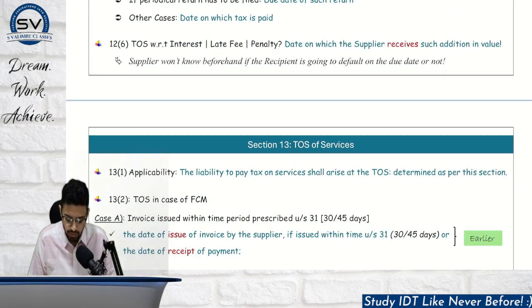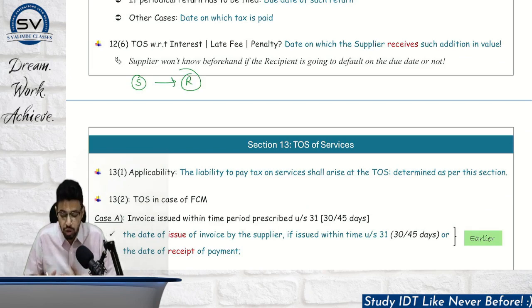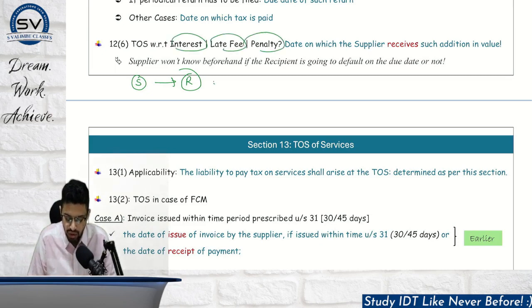Okay. Now, time of supply with respect to interest, late fee, penalty. Please understand this very, very carefully. Supplier has given some kind of supply to the recipient. Recipient is going to pay some amount. For that, we will apply section 12, subsection 2, 3, 4, voucher, whatever it is. But sir, with respect to items such as interest, late fee, penalty, we don't know beforehand whether they are going to be charged or not.